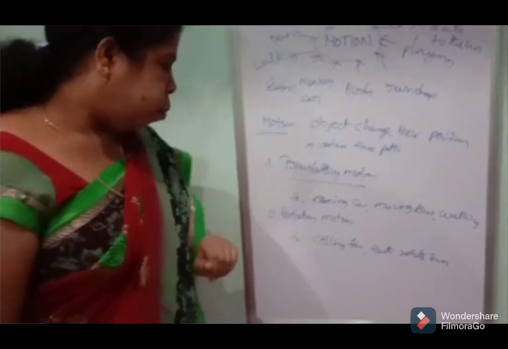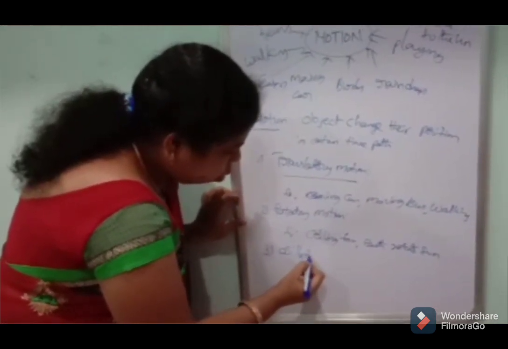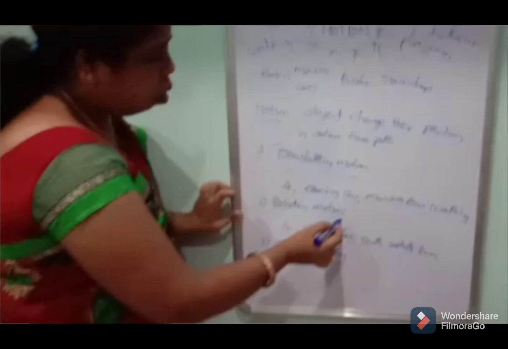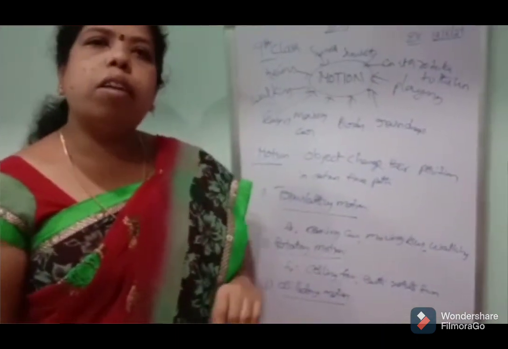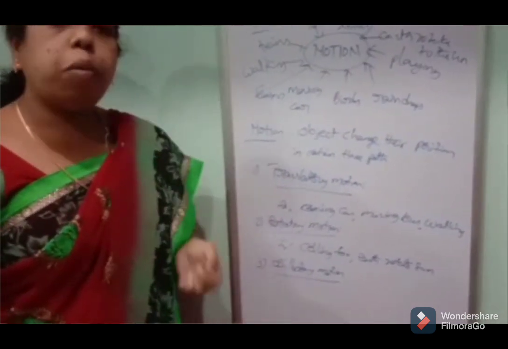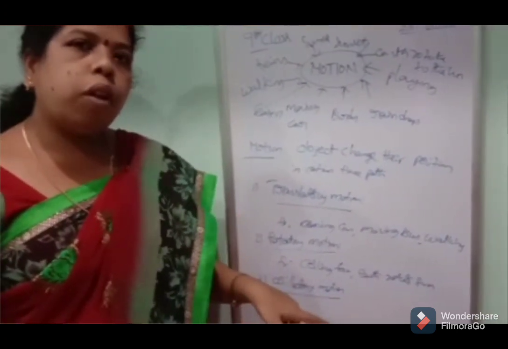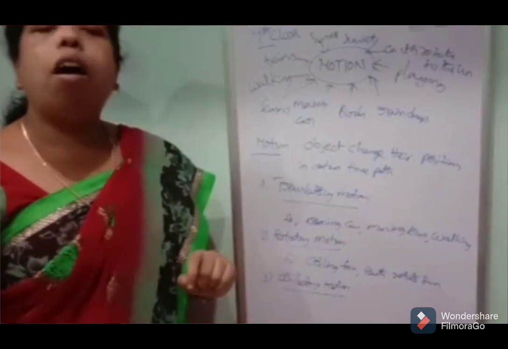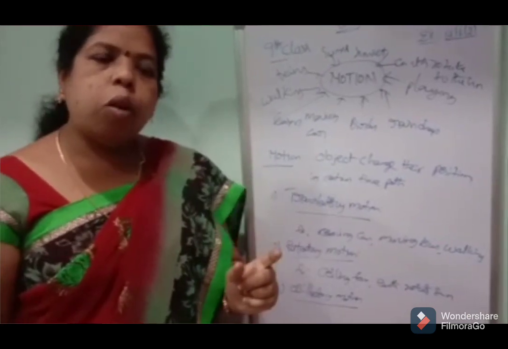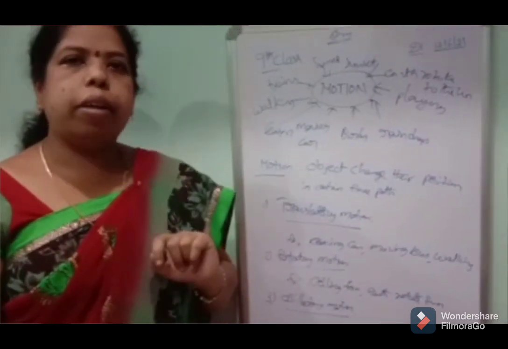Next, the third one, oscillatory motion. What is meant by oscillatory motion? Oscillatory motion means the object moves to and fro at a fixed point.